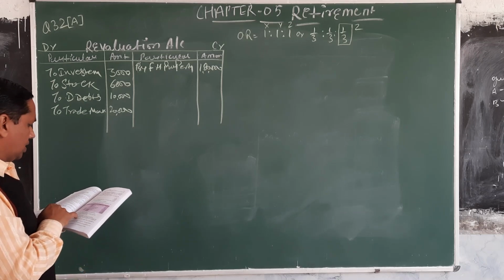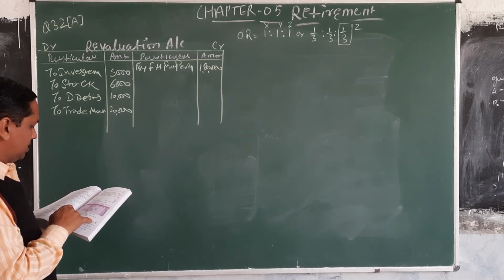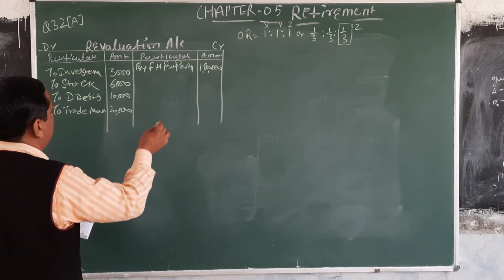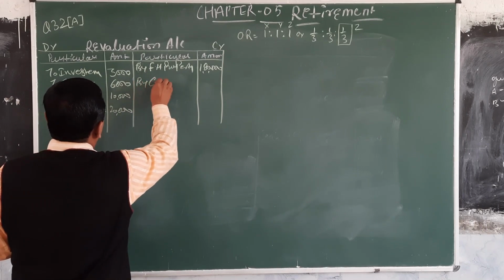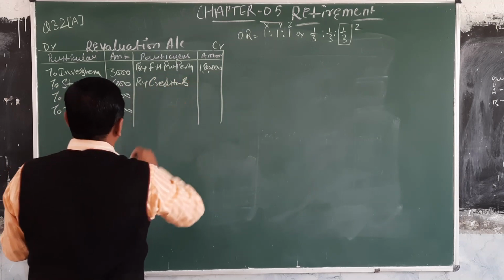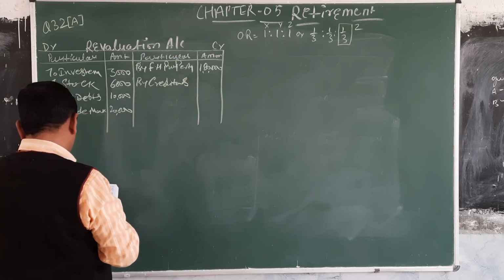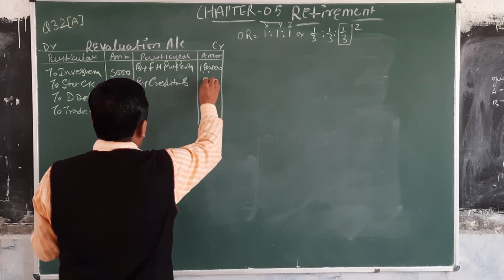An item of 12,000 included in creditors is not likely to be claimed. So the liability is decreased. When liability is decreased, it is shown at the credit side by creditors, and the value of creditors is decreased by 12,000.